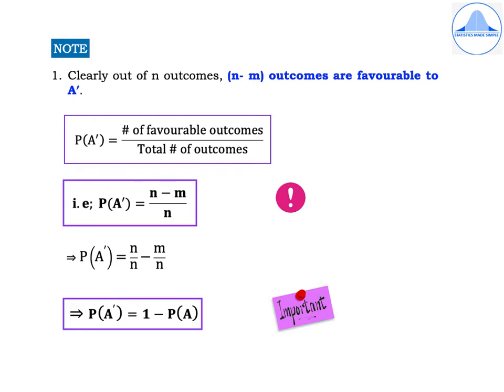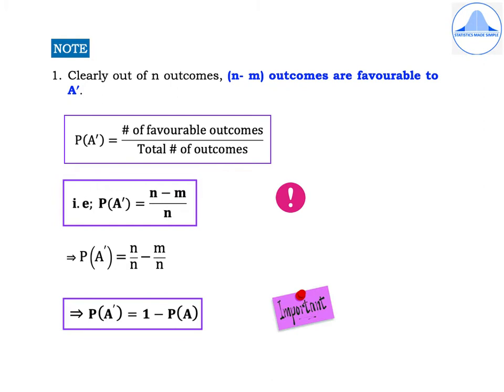I'll discuss some more points under the heading note. The first one, out of n outcomes, n minus m outcomes will be favorable to the complementary event A dash. So how do we find out the probability of the complementary event A dash?